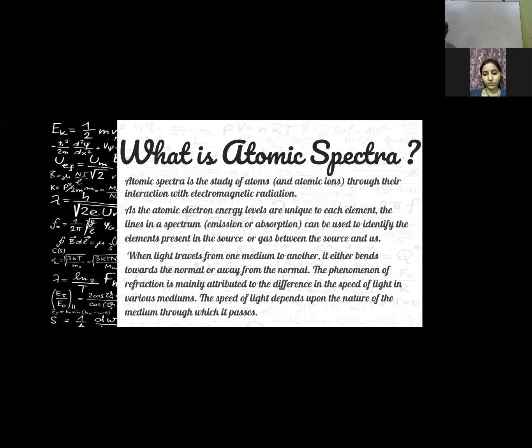When light travels from one medium to another, it either bends towards the normal or away from the normal. The speed of light in various mediums depends upon the nature of the medium through which it passes. Next,